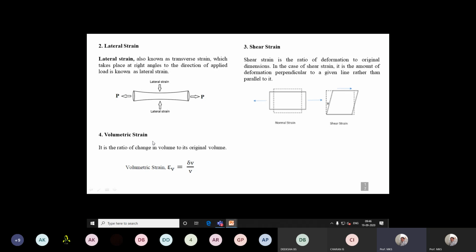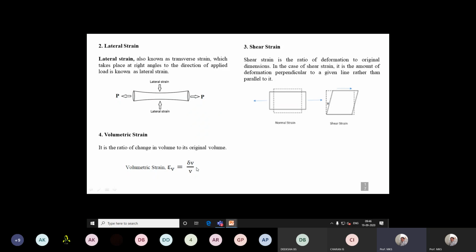The last one is the volumetric strain. With respect to the total volume, we define volumetric strain considering the total volume of the block. It is the ratio of change in volume to its original volume. Just remember this equation also: volumetric strain is given by the Greek symbol epsilon with suffix V, epsilon V, which is equal to the ratio of change in volume to original volume, similar to change in length to original length in linear strain.